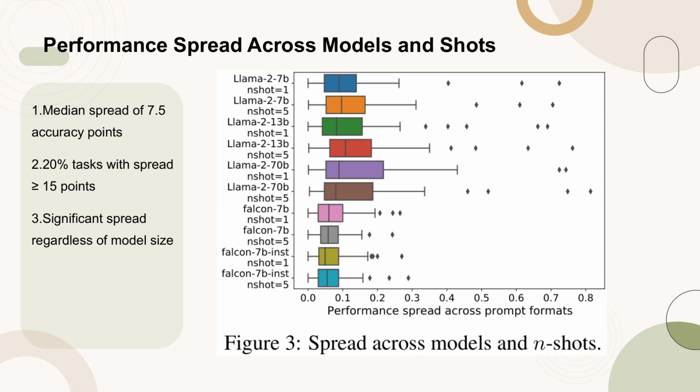Figure 3 illustrates the performance spread across different models and the number of few-shot examples, n-shots. The data reveals a median spread of 7.5 accuracy points, indicating significant variability in model performance based on prompt formatting. Notably, 20% of the tasks exhibit a spread of at least 15 accuracy points across all model settings, highlighting the substantial impact of prompt formats on model outcomes. The spread remains significant regardless of the model size, reinforcing the importance of considering prompt format sensitivity in model evaluations.